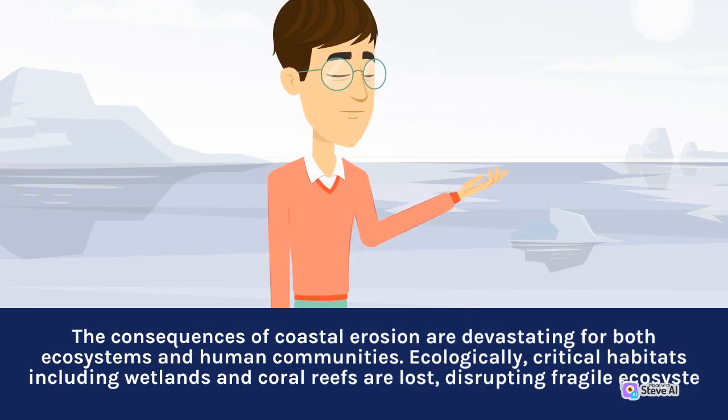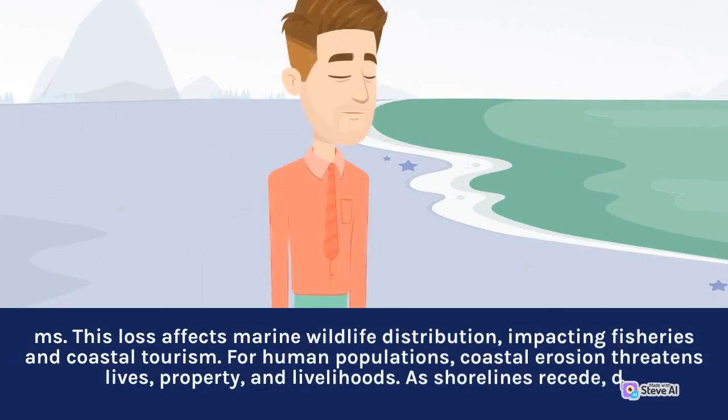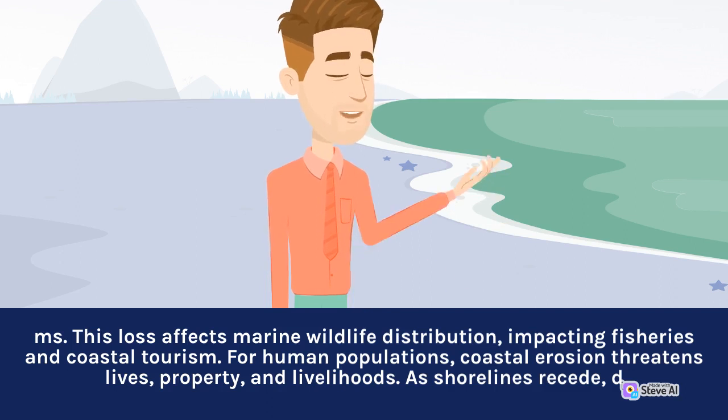The consequences of coastal erosion are devastating for both ecosystems and human communities. Ecologically, critical habitats including wetlands and coral reefs are lost, disrupting fragile ecosystems. This loss affects marine wildlife distribution, impacting fisheries and coastal tourism. For human populations, coastal erosion threatens lives, property, and livelihoods.